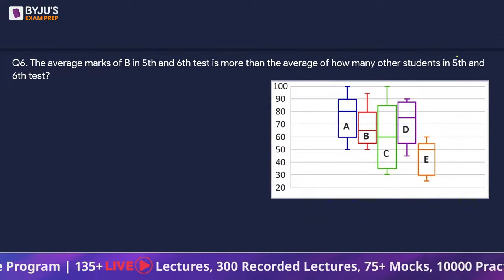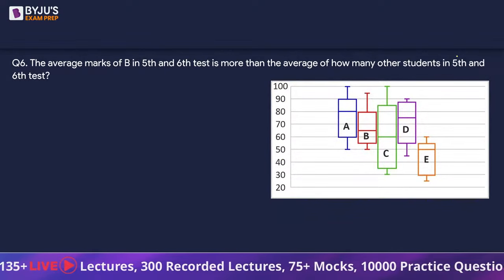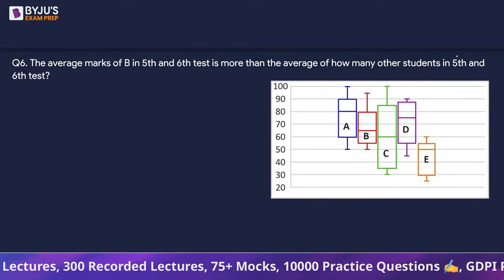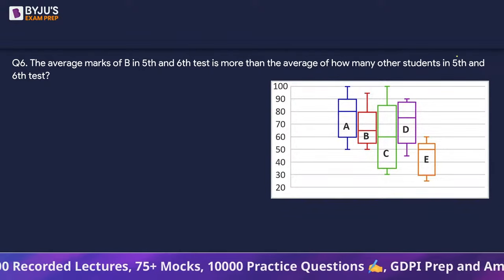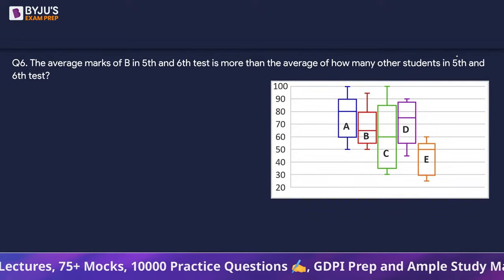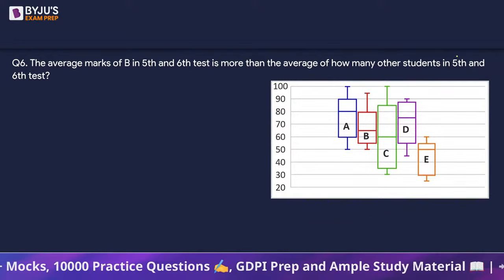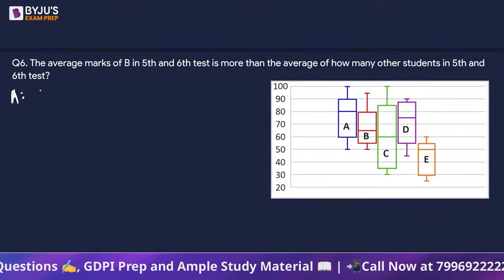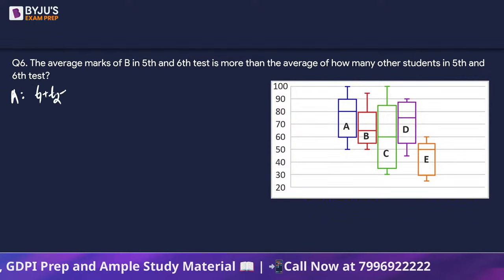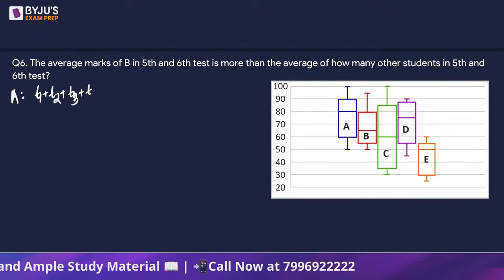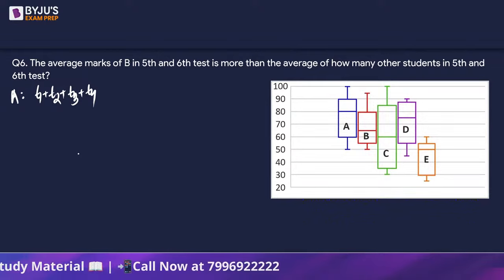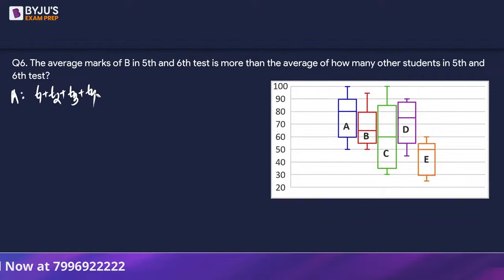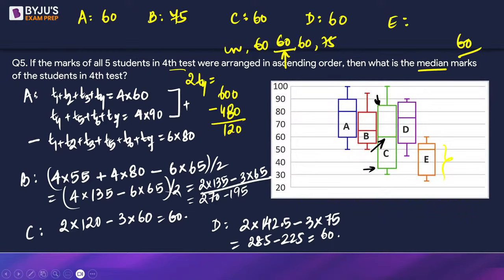Next, the average marks of B in 5th and 6th test is more than the average of how many other students in 5th and 6th tests? Since it's a theta question, we are supposed to get a definite answer. Let's restart. If we look at A, we can say that the sum of the first... hold on. We are only talking about 5th and 6th, isn't it? Okay. So I'm going to use the data from the previous one.